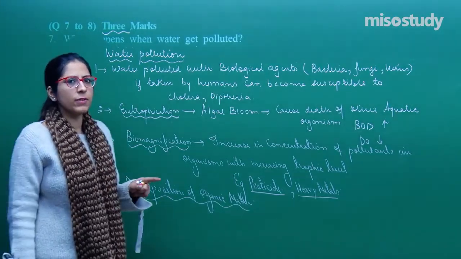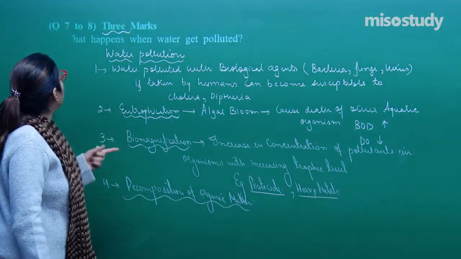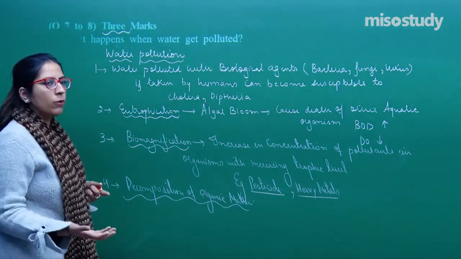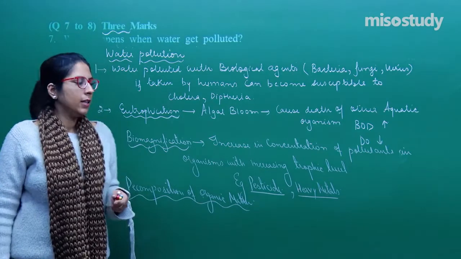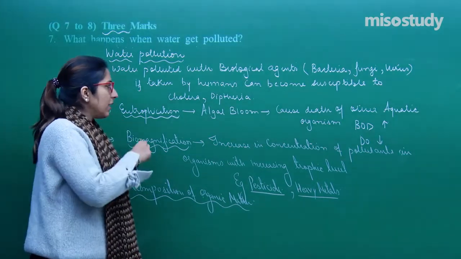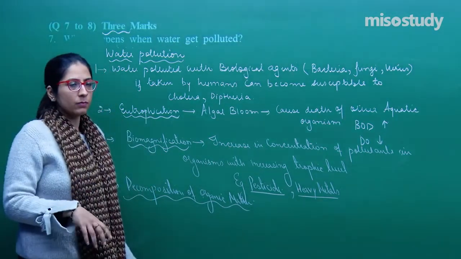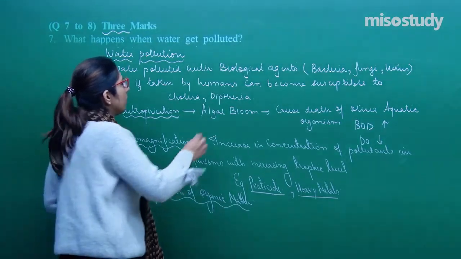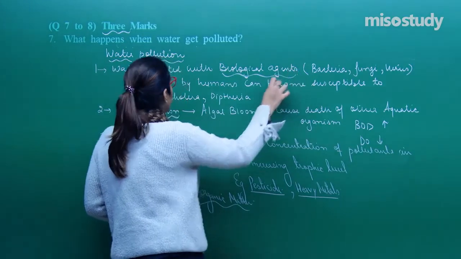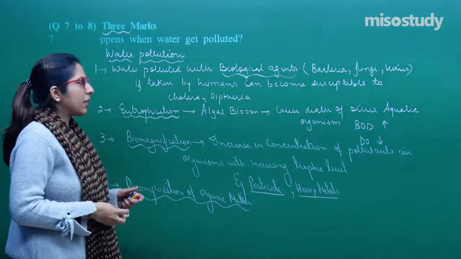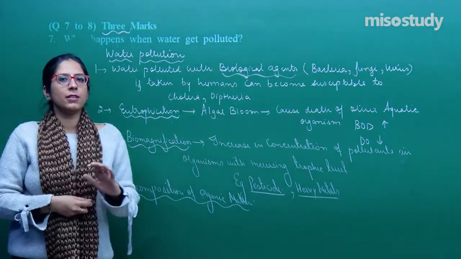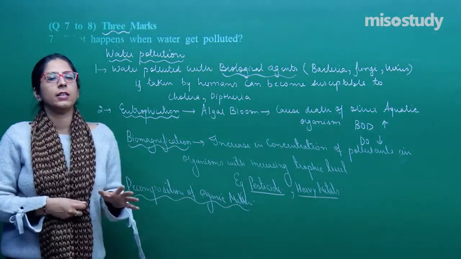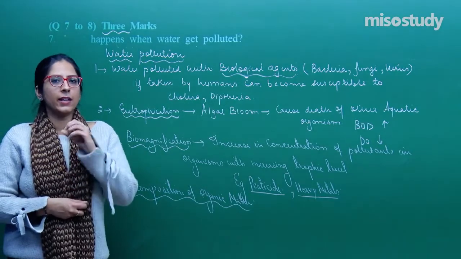Around 7 consequences we have already studied in session, and because it is just of 3 marks, you can answer 4 to 5 points, that is enough, right? See, these points are important. If you underline this biological agents, this eutrophication, biomagnification, the examiner will clearly understand that the student knows all these topics and you will get good marks, that I assure you.